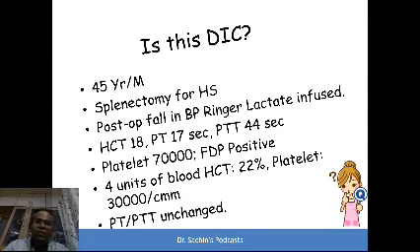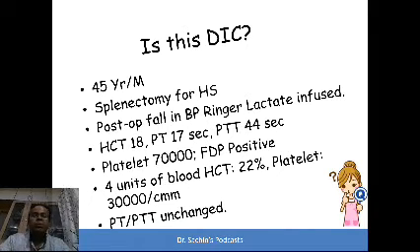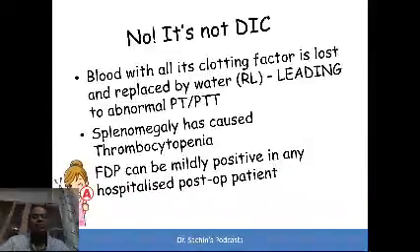Hematocrit rose to 22%. Platelets further dipped down to 30,000, but PT-PTT was unchanged. It was prolonged. So again, abnormal lab findings pointing towards DIC. But is this DIC? Patient is not yet bleeding from anywhere. So probably not. Then what's the explanation?